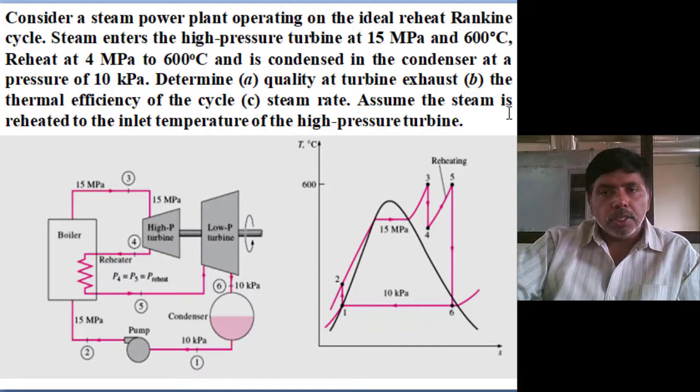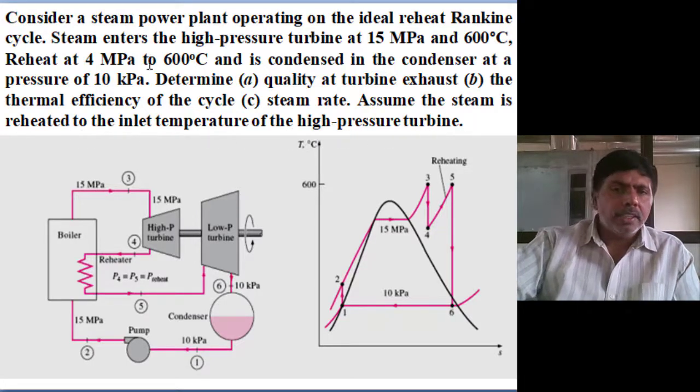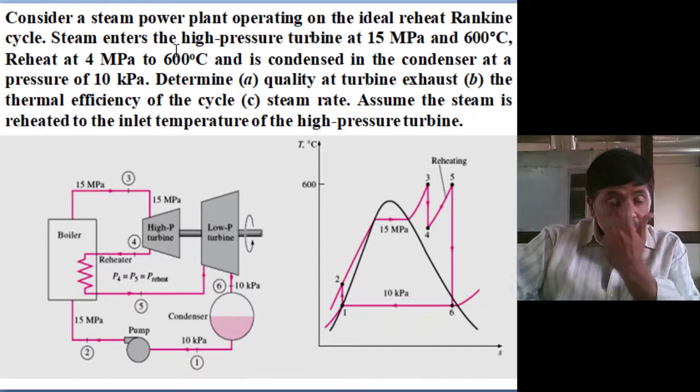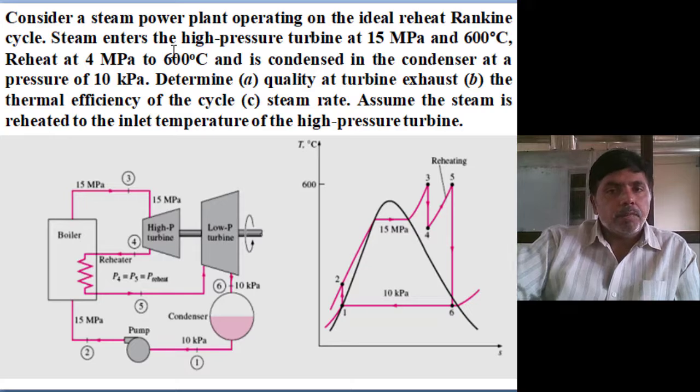Next, assume the steam is reheated to the initial temperature of the high pressure turbine. In the problem itself the reheat temperature is already given as 600, and once more they remind us that the reheat temperature is 600. This is the given problem.